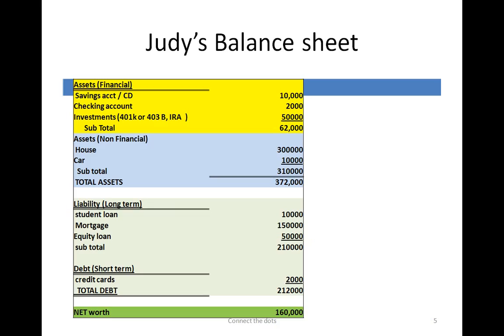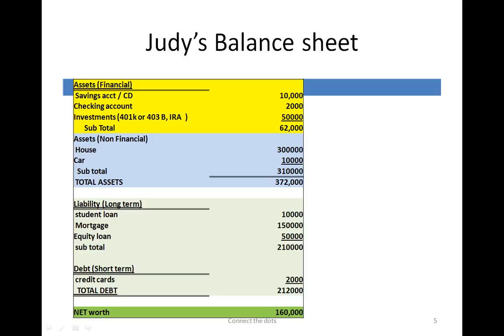Okay. So let's take a hypothetical example. Let's say Judy has some financial assets, which are shown in the yellow box. She's got savings accounts and CDs, which are more short term, in the sense that she has them for emergencies, easy to access, or has some money in the checking account to pay the bills day to day.